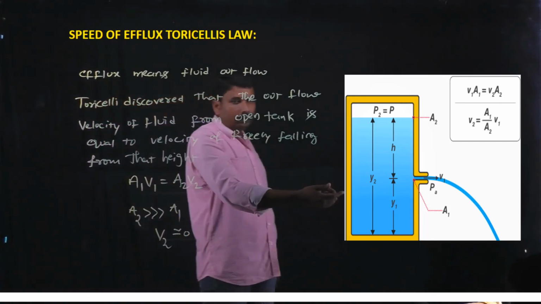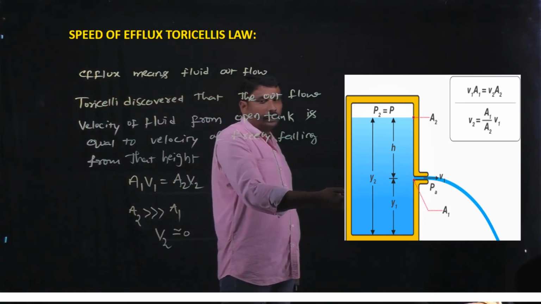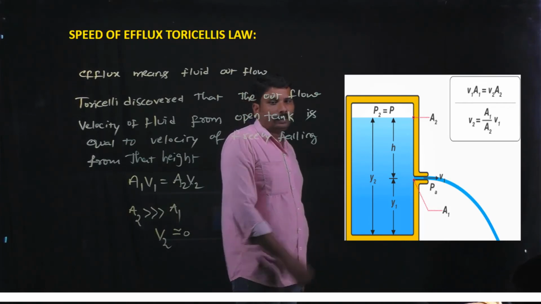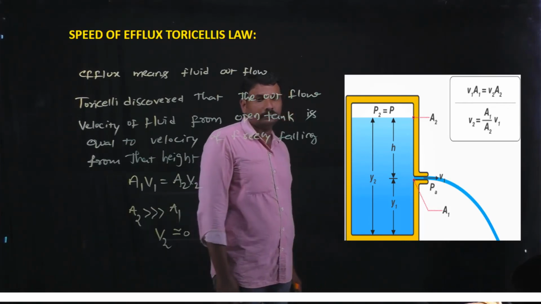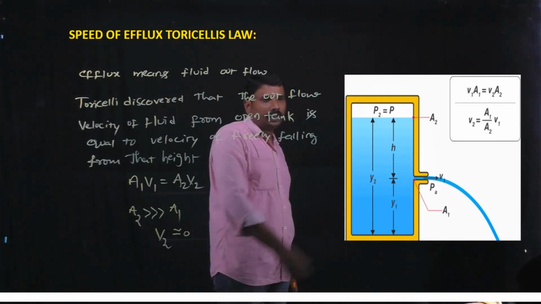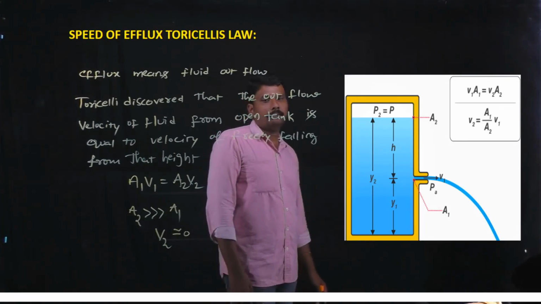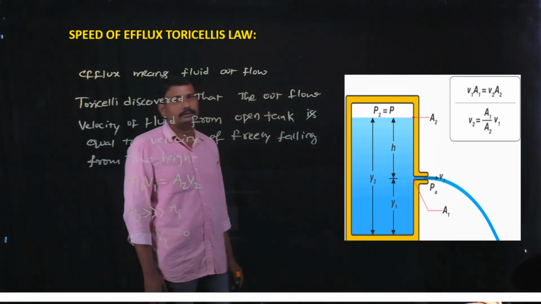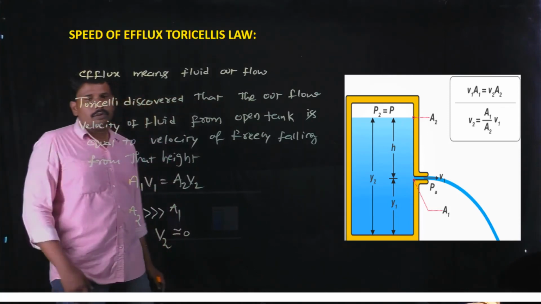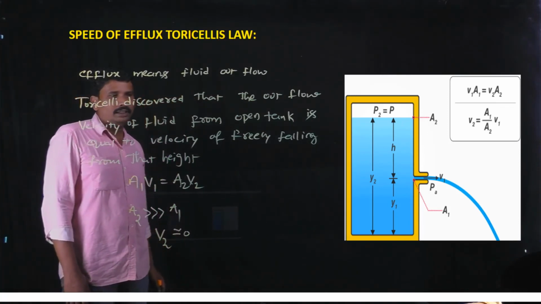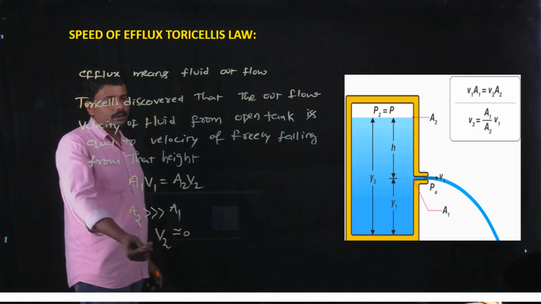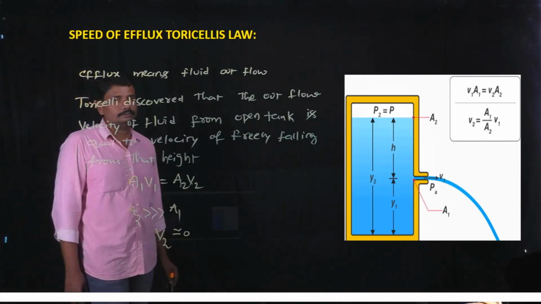The fluid flows out from a hole of area A1, which is very much smaller than the area of cross section of the tank.